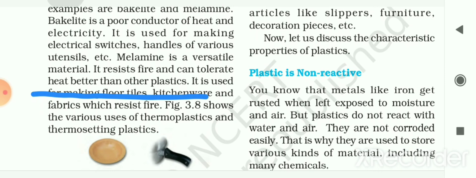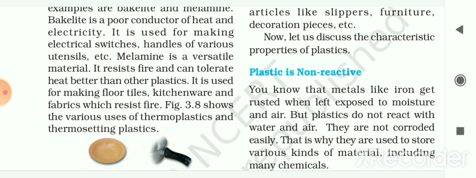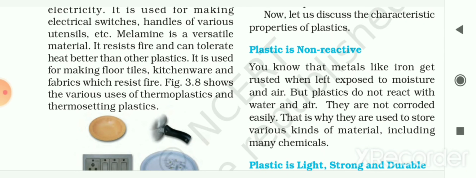Another example of thermosetting plastic is melamine. It is a versatile material, which means there is a great variety of uses of this kind of plastic. It resists fire and can tolerate heat better than other plastics. Its heat resistance capacity is highest compared to the other plastics, and it is used for making floor tiles, kitchenware and fabric which resists fire.